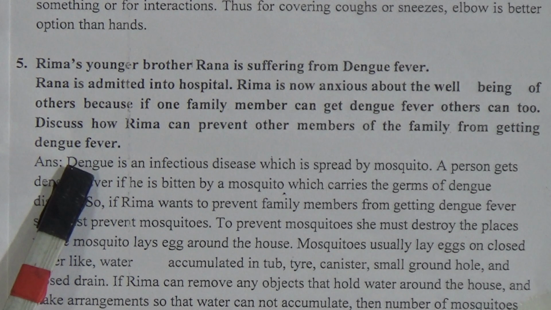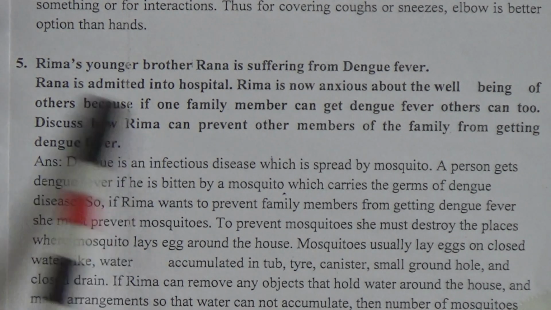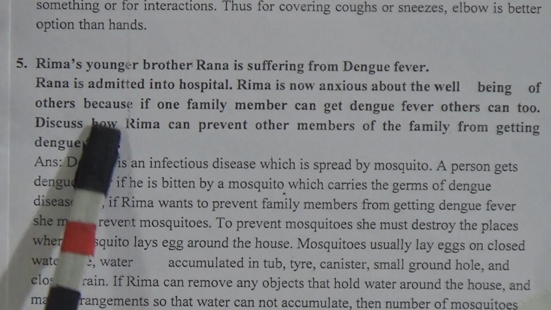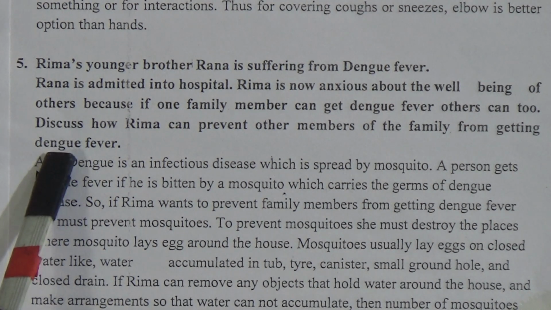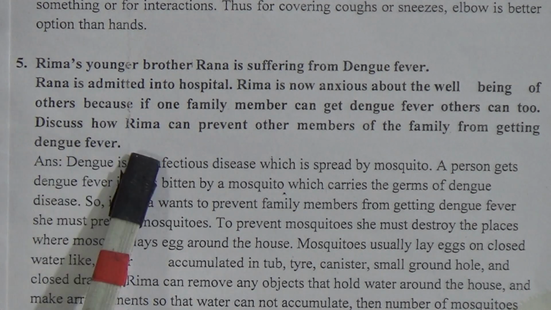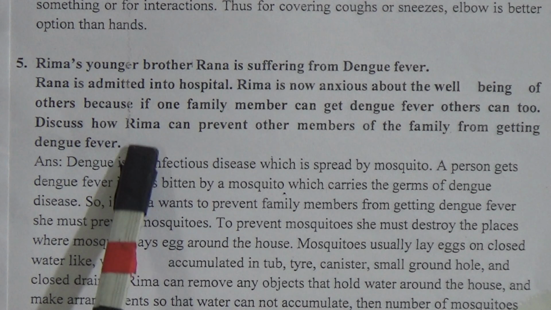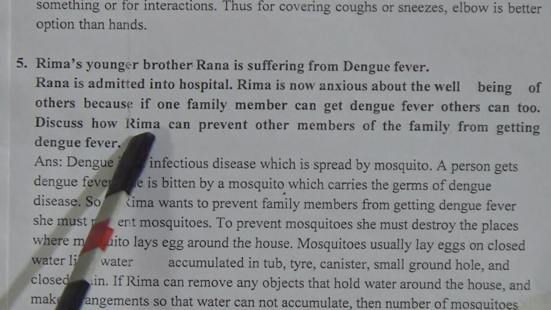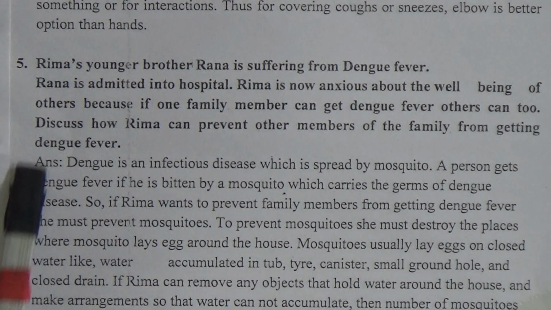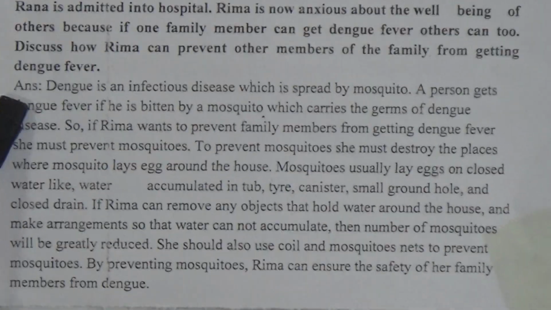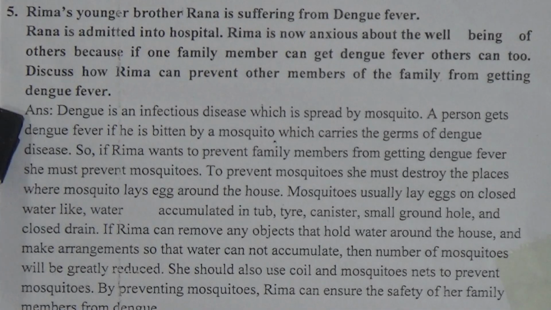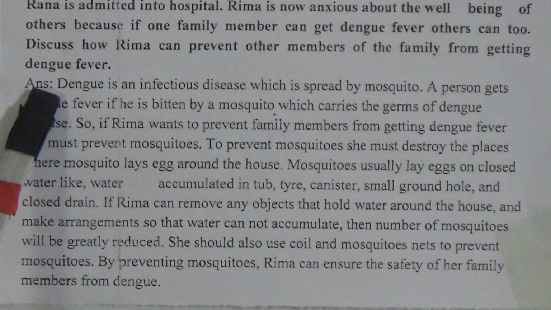Dear students, we are also facing the trouble of dengue fever in our present situation. Every day near about 200 patients get admitted to the hospital. So we have to learn this question and answer, and know how to prevent dengue fever, and we will discuss this topic with our parents too.